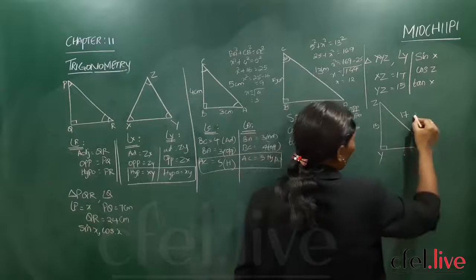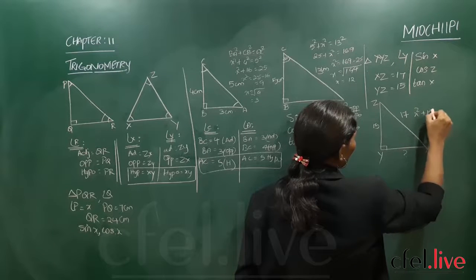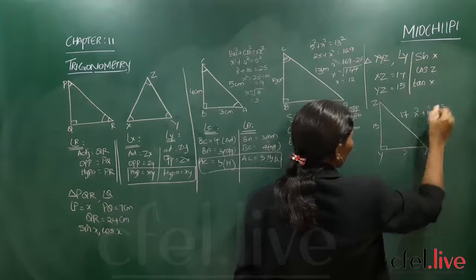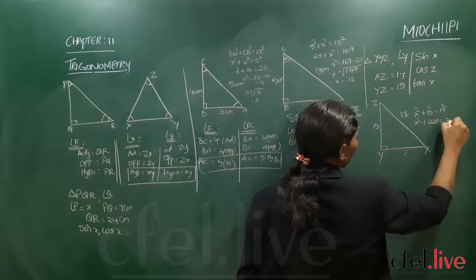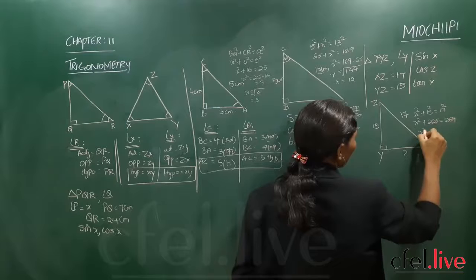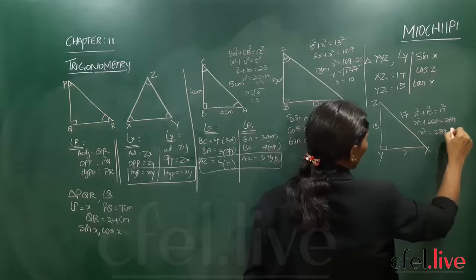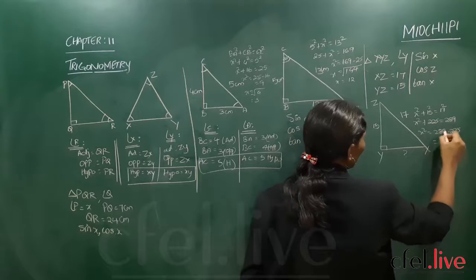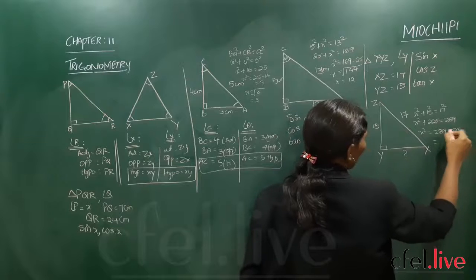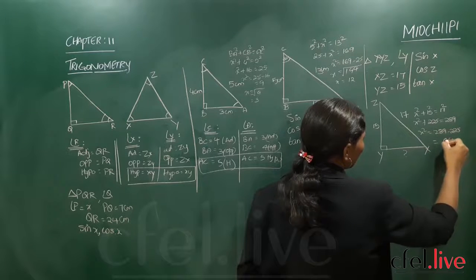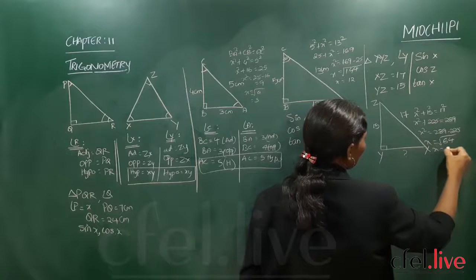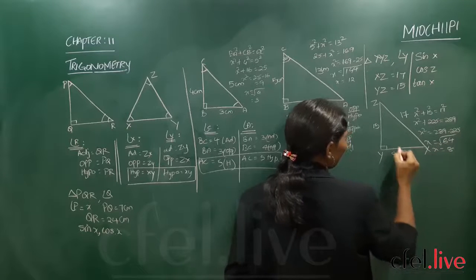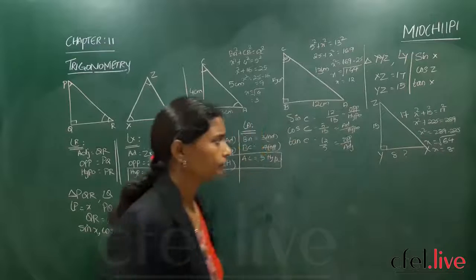Same story. x square plus 15 square is equal to 17 square. So 15 square is 225, and 17 square is 289. So x square is equal to 289 minus 225. So 9 minus 5 is 4, 8 minus 2 is 6, 2 minus 2 is 0. So x square is 64. So x is equal to 8. So this is 8 centimeters.